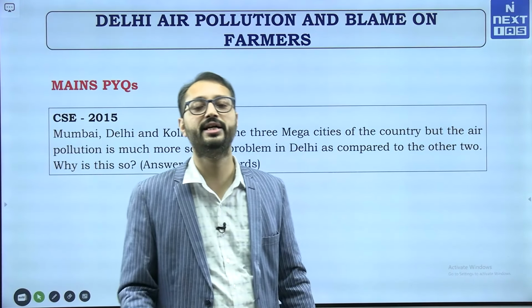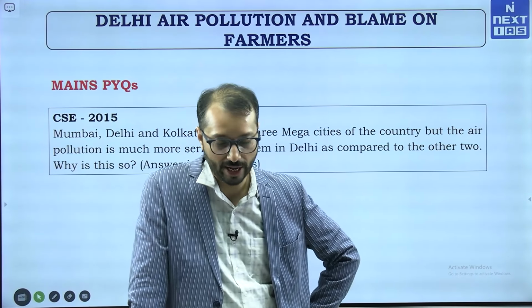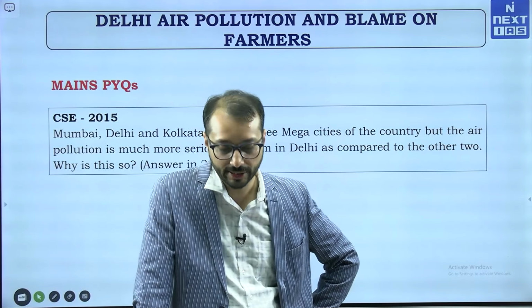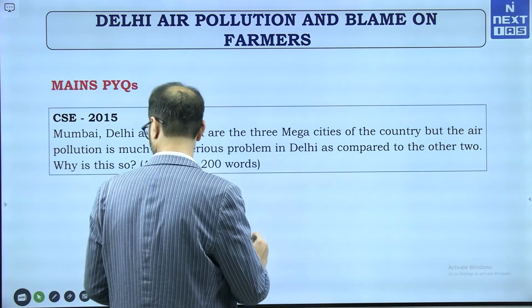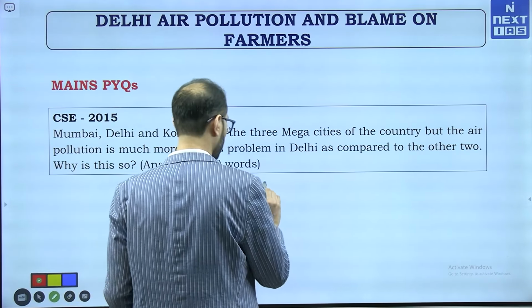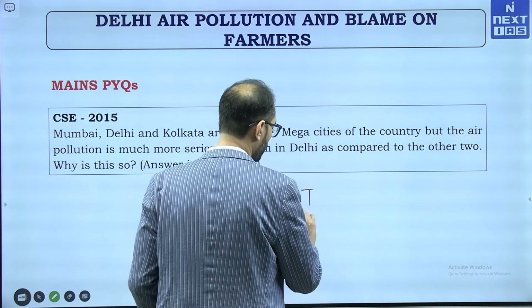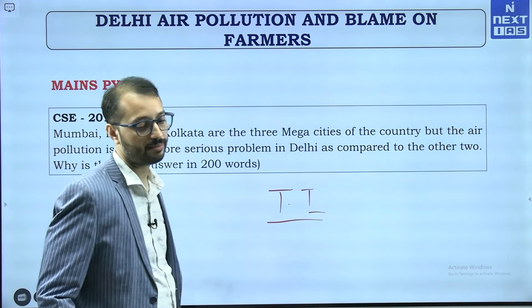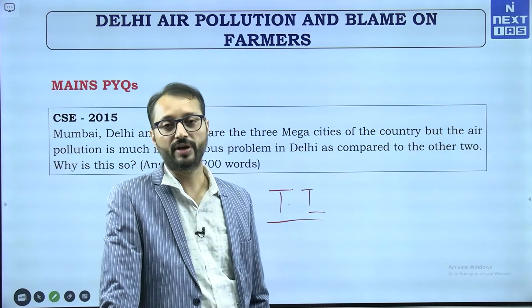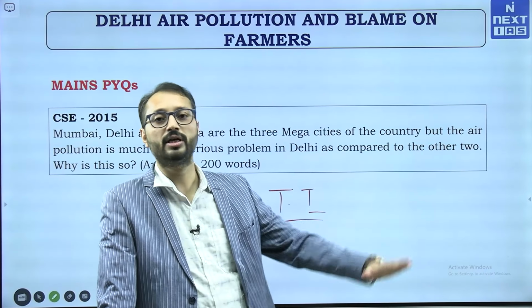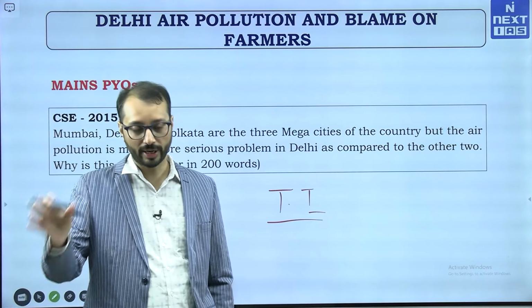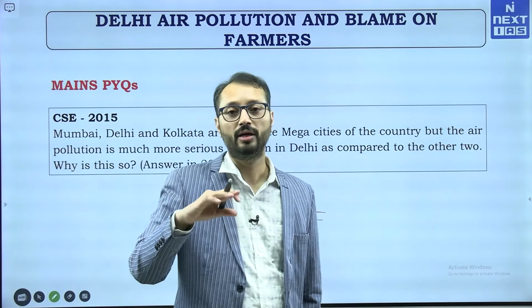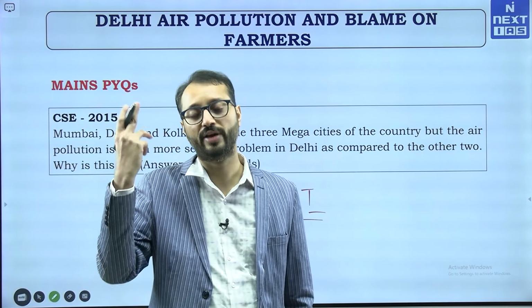Geographically, the physical setting: Delhi is located in the Indo-Gangetic plain, a low lying basin that frequently experiences temperature inversion. In winter, cool air is trapped near the ground level, and low wind speeds reduce mixing of air.